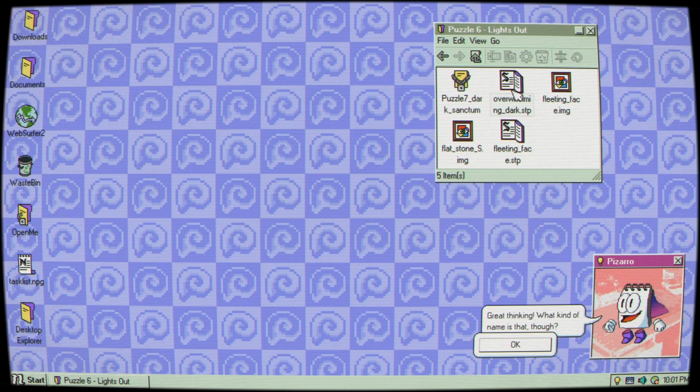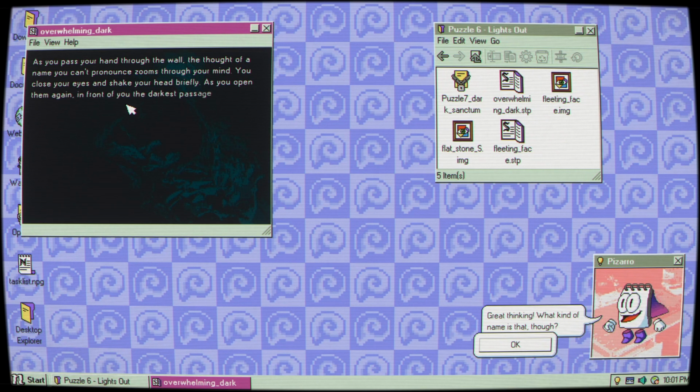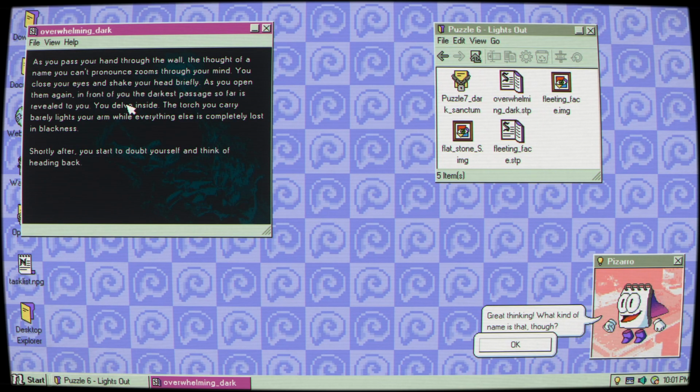Okay, let's look at Overwhelming Dark. As you pass your hand through the wall, the thought of a name you can't pronounce zooms through your mind. You close your eyes and shake your head briefly. As you open them again, in front of you, the darkest passage so far is revealed to you. You delve inside.